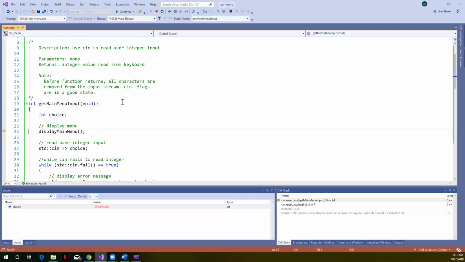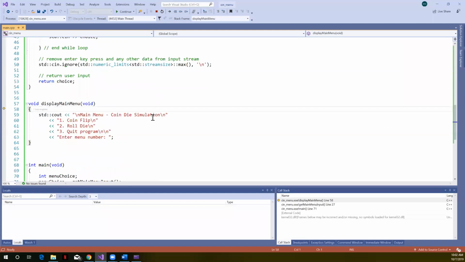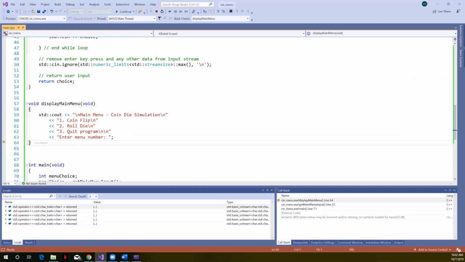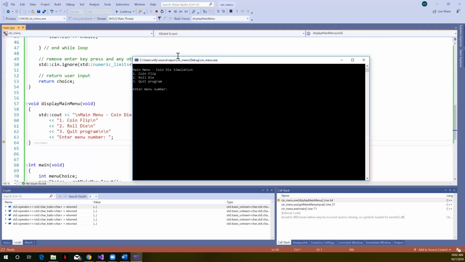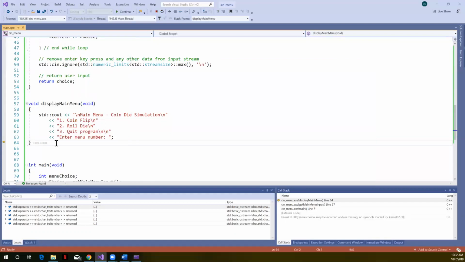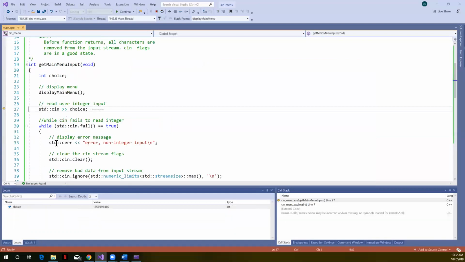I'm just going to hit F10, right? You can see then here in this function, our variable choice, our local variable, just has some garbage data in it. Well, if I hit F11, right, we'll step into the main menu function. So here, right, now if I just hit F10, this is just going to execute the cout statement. So if we look at our console window, this is what's sitting in output at this point, right? My yellow cursor's here. I've not finished that function, so I'll hit F10, right?